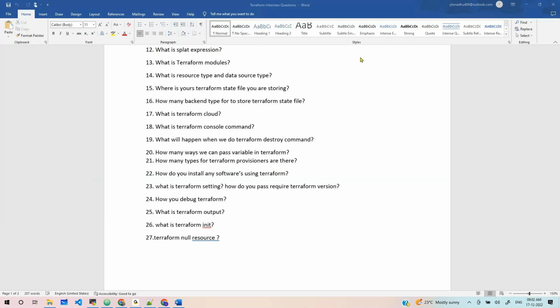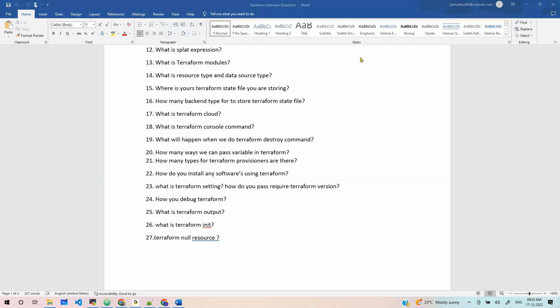Terraform log: we need to increase the log level and store these logs into a file if it is a huge log, right? We use TF_LOG, and change the level like info or warn. If you set info, it will give a lot of information.